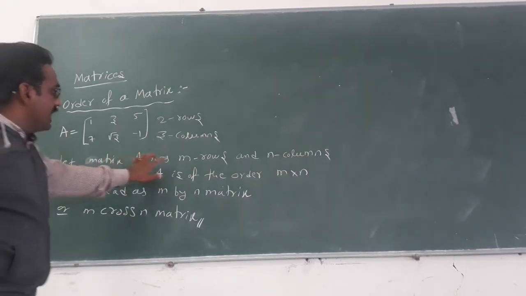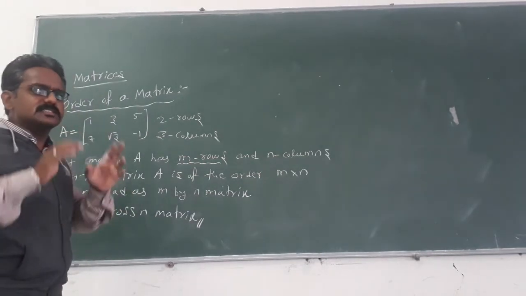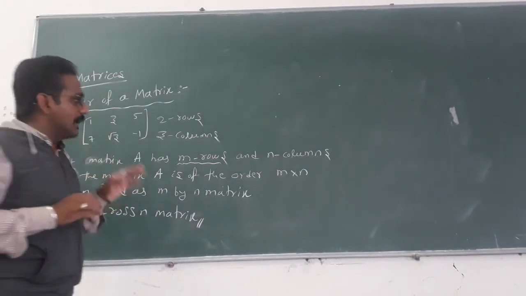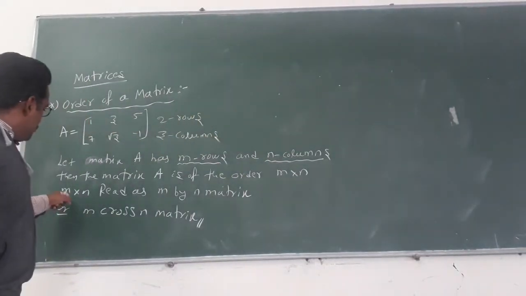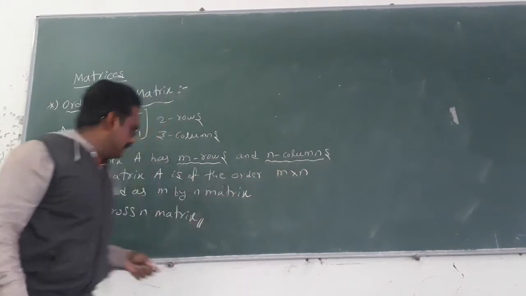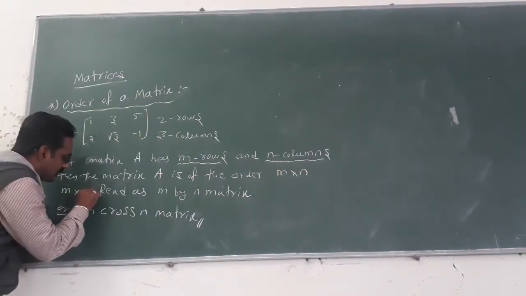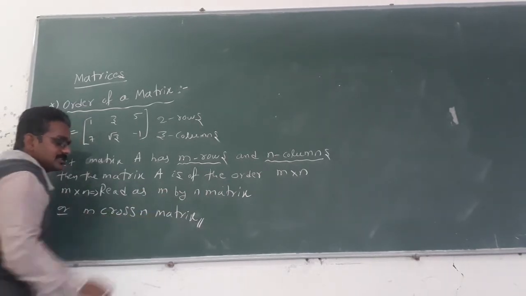Let matrix A have m rows. We don't know what the actual number of rows is. Generally we take m rows and n columns. Then the matrix A is of the order m by n. How are we going to read it? As an m by n matrix or an m cross n matrix.